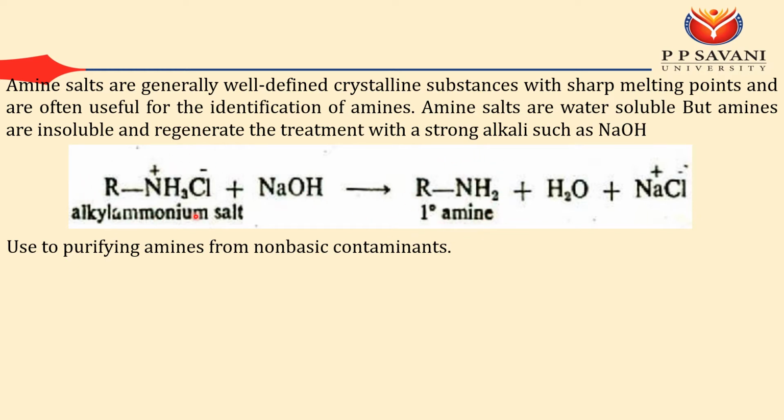So this is my primary amine salt, and if I add NaOH into it, I will get the primary amine. How did I get the idea? If you observe here, this nitrogen is attached with only one alkyl group, so that's why I know this is my primary amine salt. This is one of the best methods for purifying amine from non-basic contaminants.